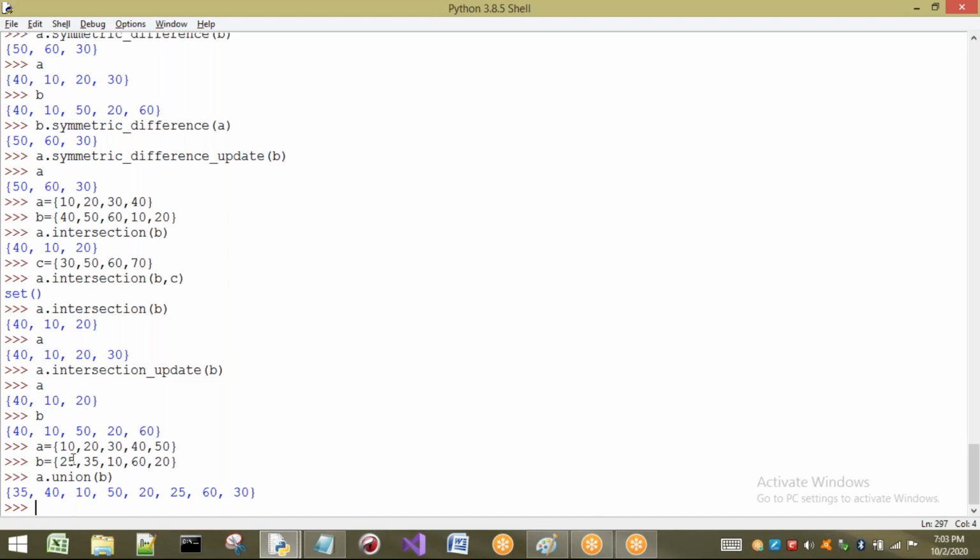Union means all elements. 10 is already present, so it is going to be taken once. If duplicates are present in both, it will take only one time. So 10 is taken, next 20, 30, 40 are taken, 50 is taken, 25 is taken here, 35 is taken, 10 is already taken, next 60 is taken, 20 is already taken. Union means all the distinct elements will be taken. As we know, duplicates will not be taken.